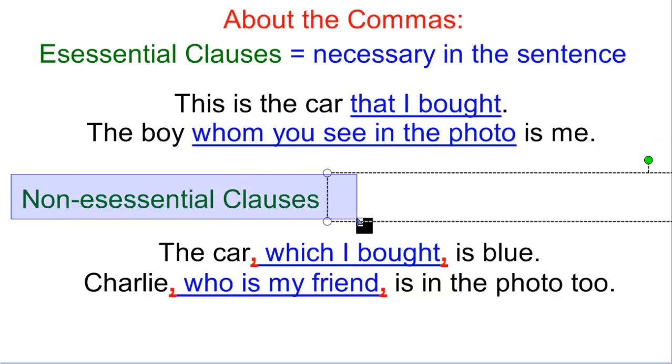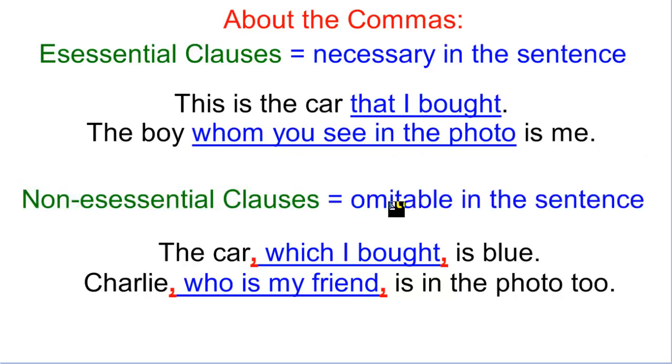Now, non-essential clauses means that it's omittable in the sentence. This commentary is completely unnecessary and completely incidental. It's not very important for the sentence. So for example, if I say the car which I bought is blue, it's the same as if you say the car is blue. It's the same. There is no difference there. Charlie, who is my friend, is in the photo. But if you say Charlie is in the photo, it's also a correct sentence.